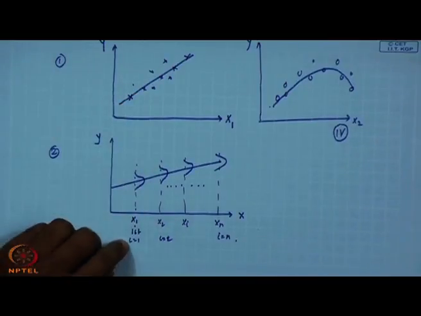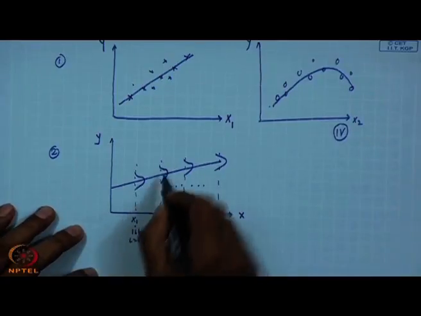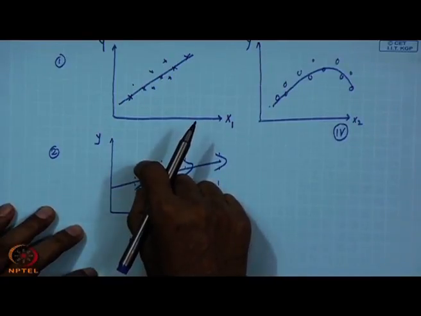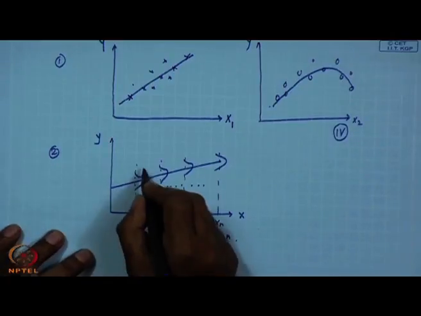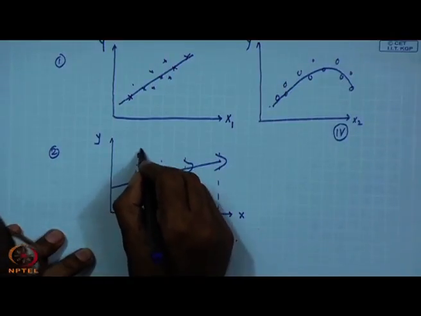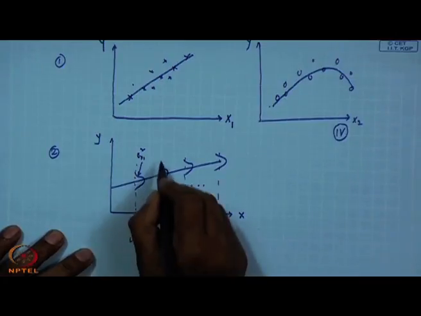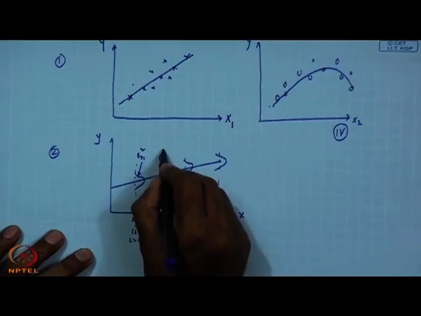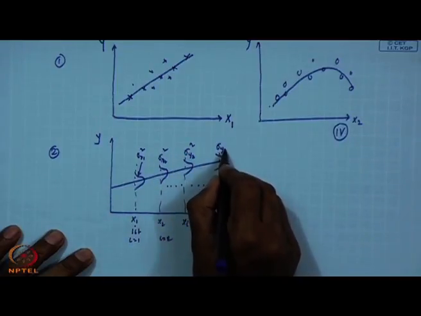several y values for a particular value of x, then whatever variability of y you observe, that must be equal. So, that means we are saying this one, if it is sigma square, suppose sigma y1 square, sigma y2 square, sigma y3 square, sigma yn square.